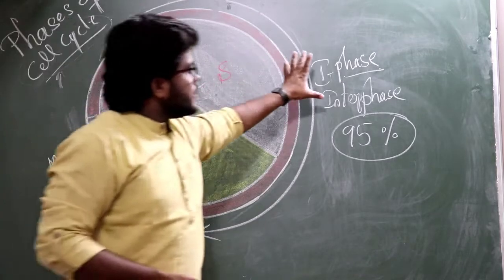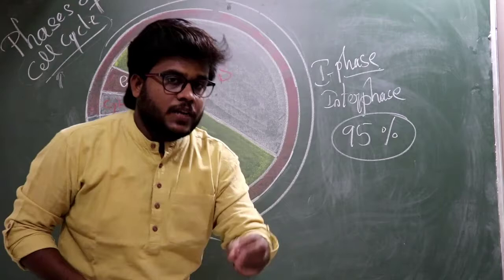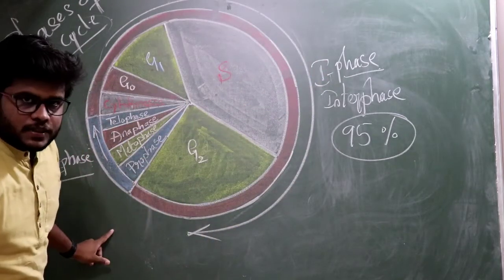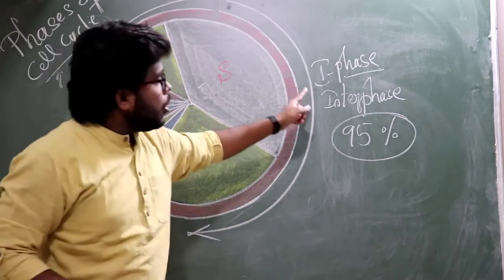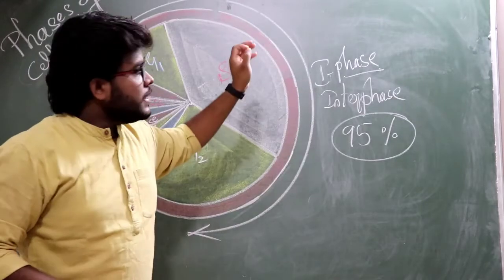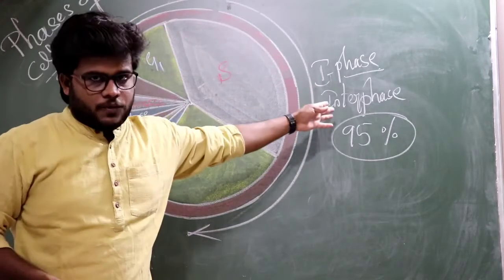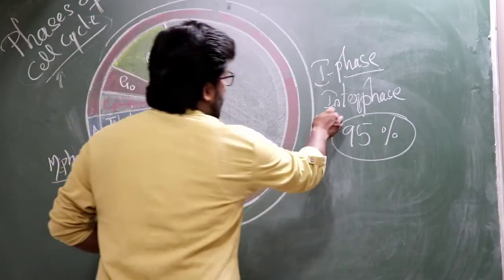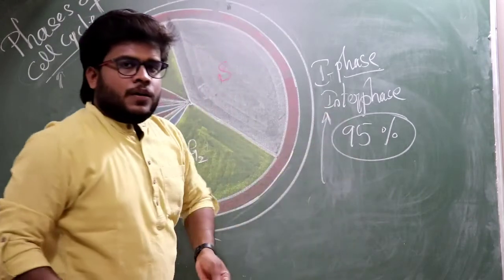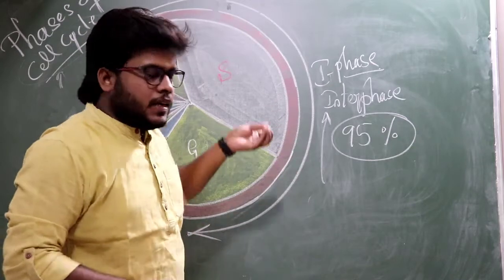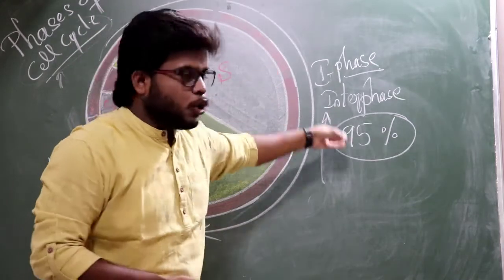Okay, first let us study about the I phase. What is I phase? It is a phase between the two successive M phases, and it is a long undividing stage or phase of the cell cycle. This I phase is metabolically very active, and it is here that the cells vigorously grow.